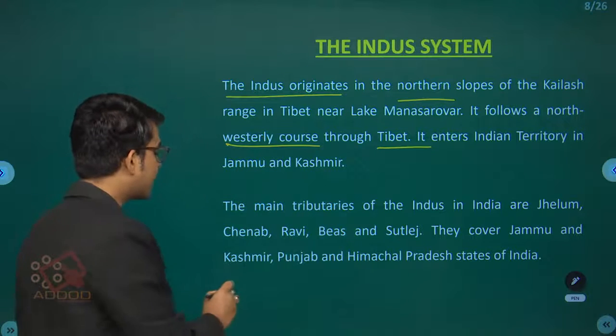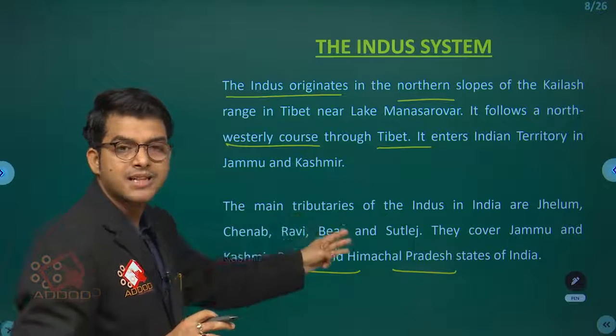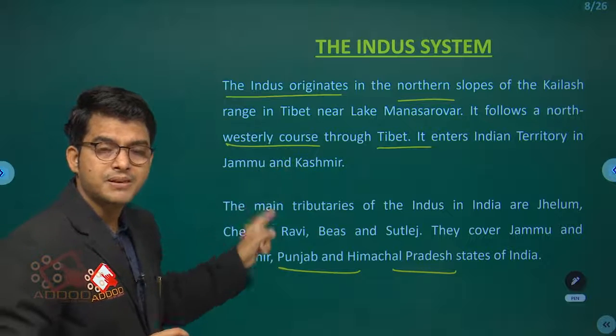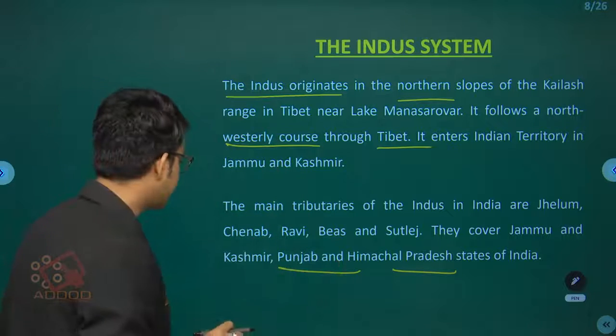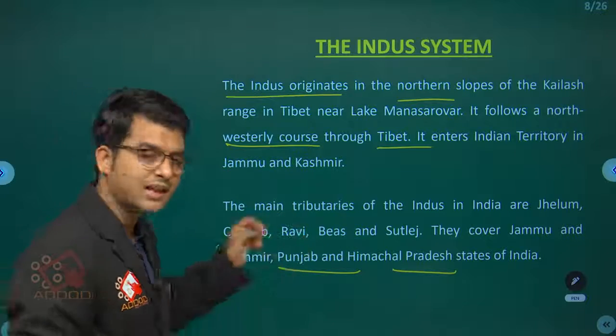They cover the Jammu and Kashmir, Punjab and Himachal Pradesh states of India. How many states do they cover, basically? Jammu and Kashmir, Punjab and Himachal Pradesh. Now, Jammu and Kashmir is not a state at all; it is what we call a union territory.